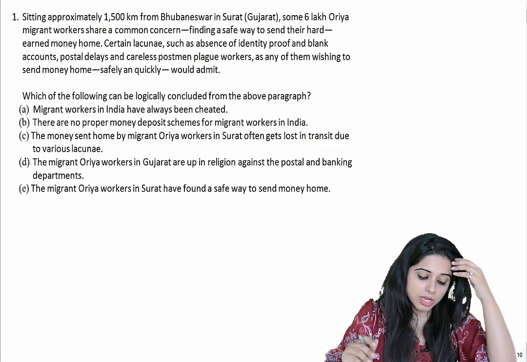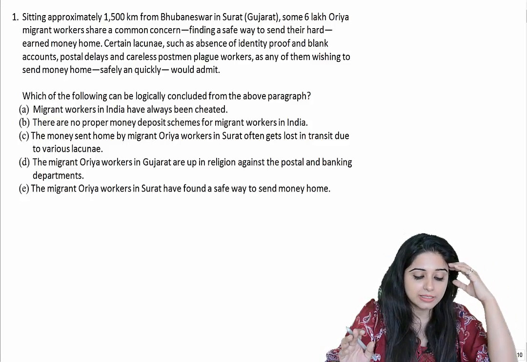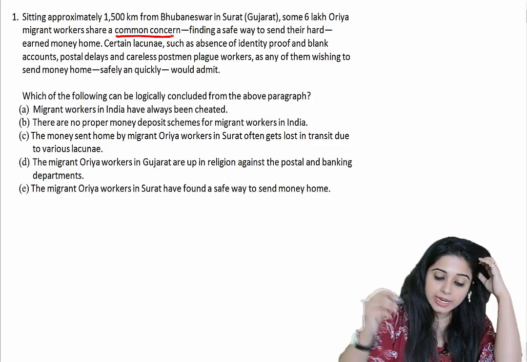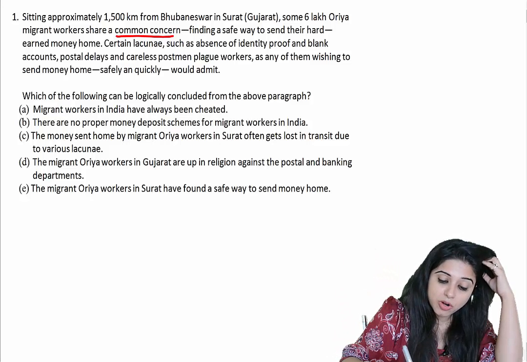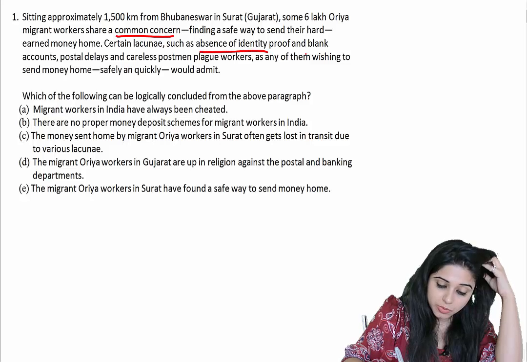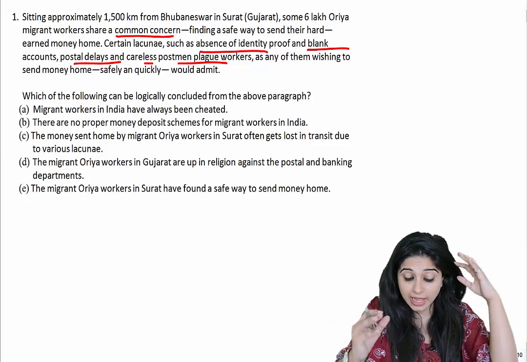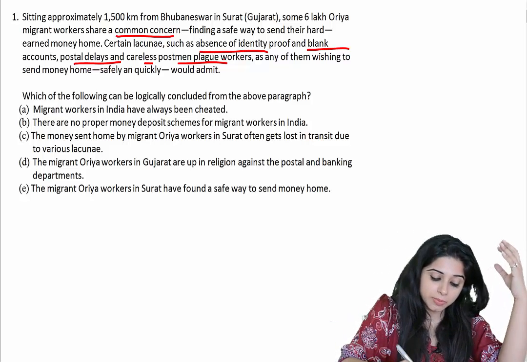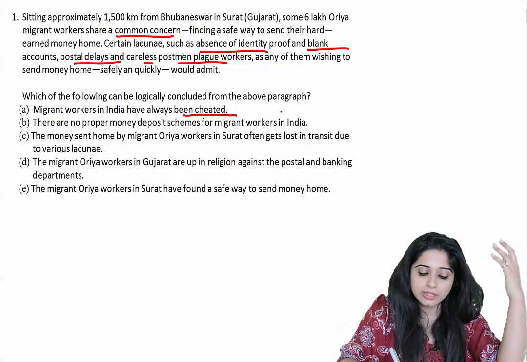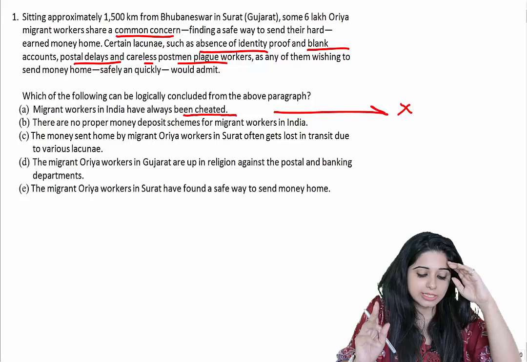It says migrant workers in India have always been cheated. So it says that these workers have a common concern. It says that they find it difficult for themselves to send money home. There is absence of identity proof, there's blank accounts, there's postal delays, careless postmen. But is there any proof which brings us to the point where we can safely conclude that they've been cheated? No, right? Therefore, not a possible answer, right? Let's look at the second one.